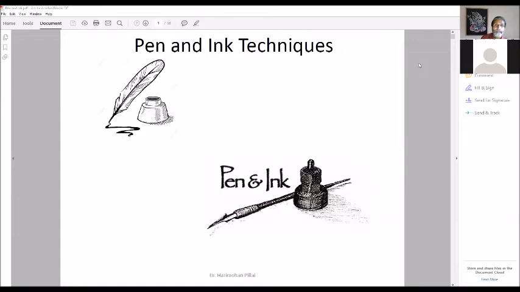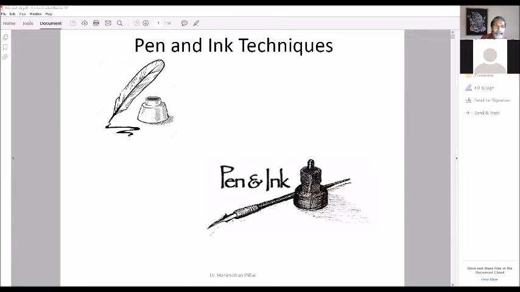So you see these two images here. The first one, you see an ink bottle and a feather. Now this is how in ancient times people learned to write and draw. There was no concept of pen. The whole idea of making a pen developed because in ancient times human beings used to use feather.